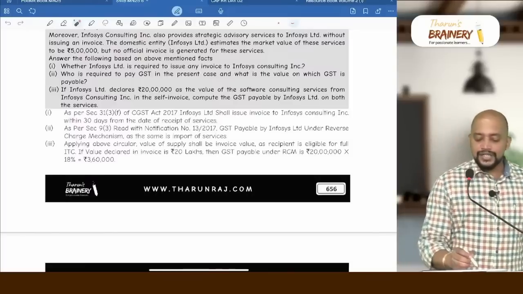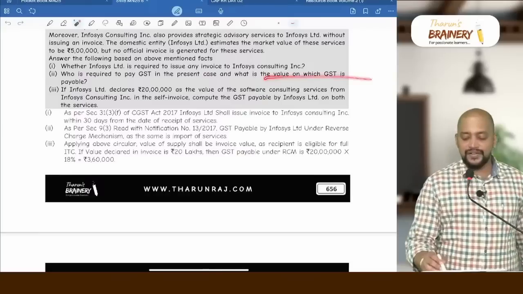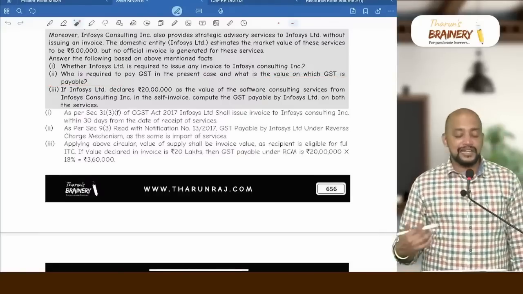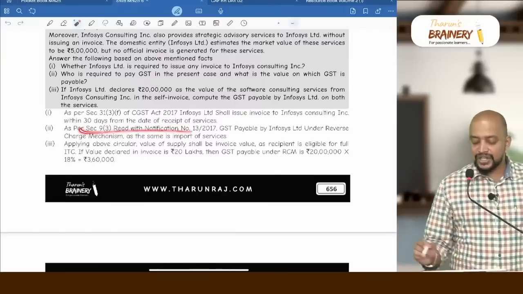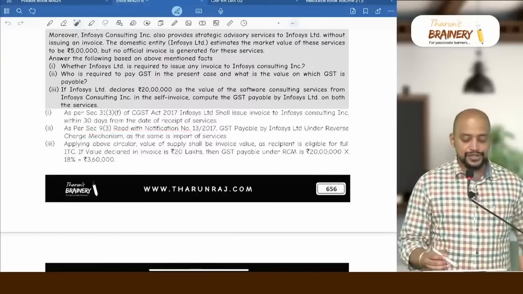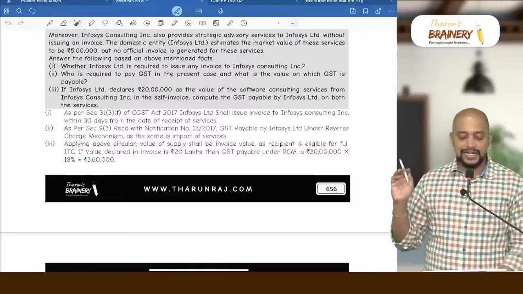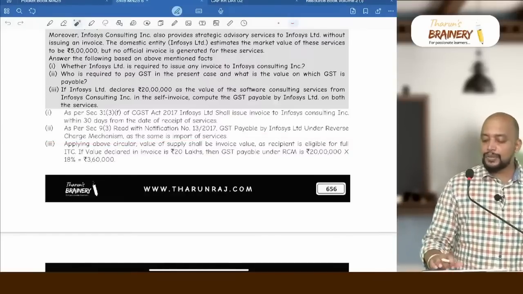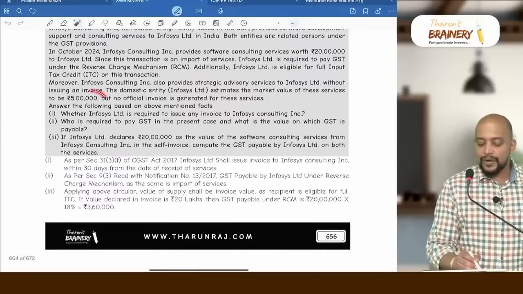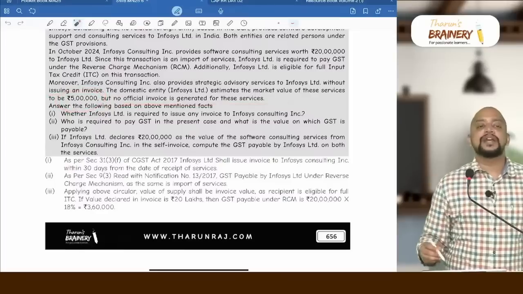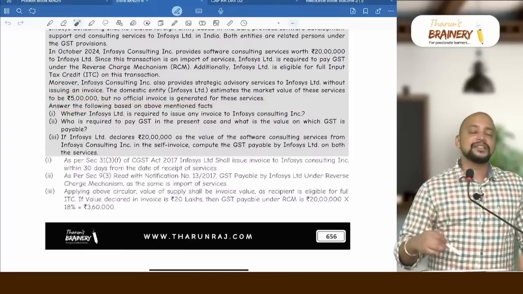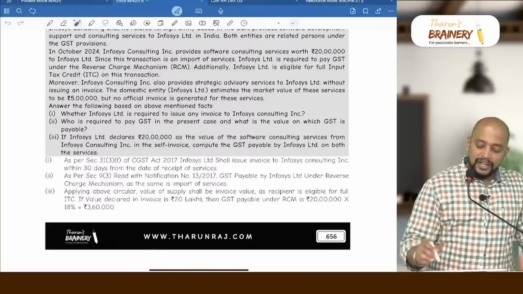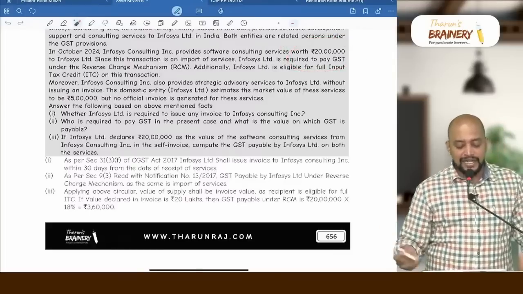Then second, who is required to pay GST in the present case and what is the value on which GST will be payable? GST is payable by the recipient under RCM because it's an import of services. Section 9(3) read with notification 13/2017, GST is payable by Infosys under RCM. And what is the value? The value will be only 20 lakhs. Why only 20 lakhs? Why can we not take this 5 lakhs? Because of the CBIC circular. The CBIC circular says if the invoice is not issued, the value shall be taken as nil. And only for 20 lakhs the invoice is being given, so we are taking that.